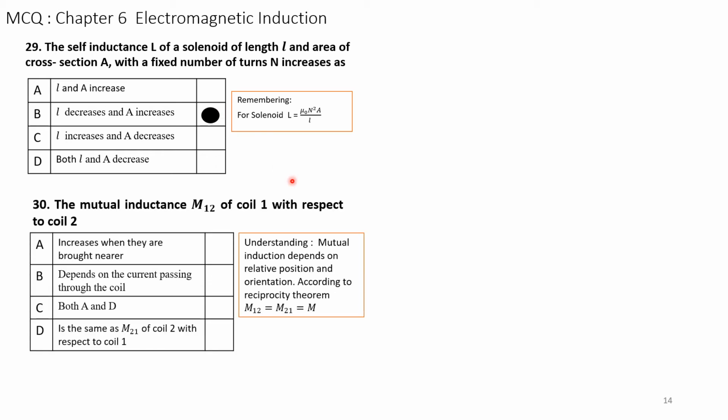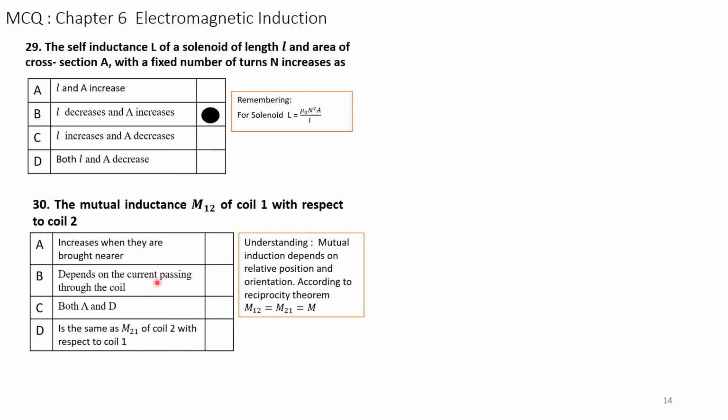Next question. The mutual inductance M12 of coil 1 with respect to coil 2, four options are given here. Option A is that it increases when they are brought nearer. That is true. It depends on the current passing through the coil. That is not true. Then D: it is the same as M21 of coil 2 with respect to coil 1. So two options are correct here.